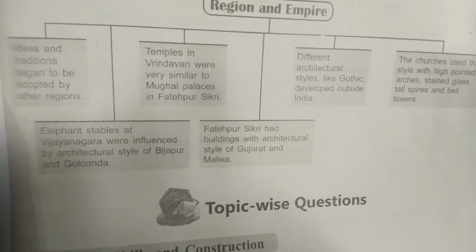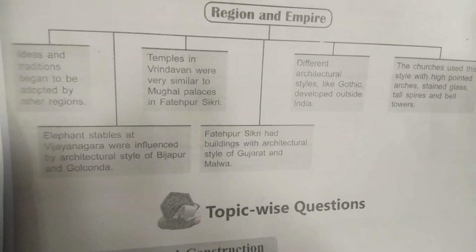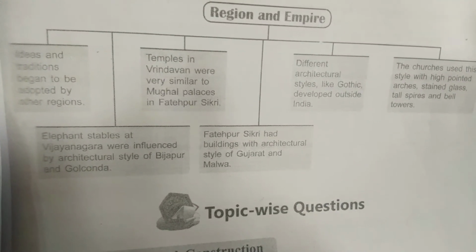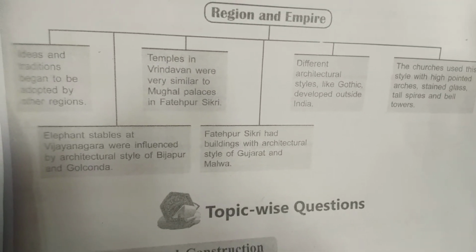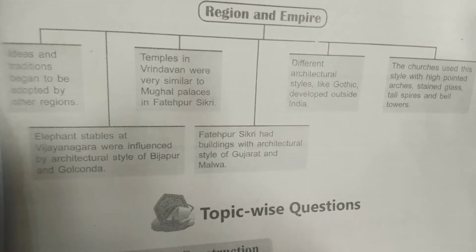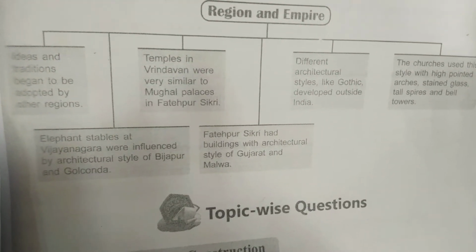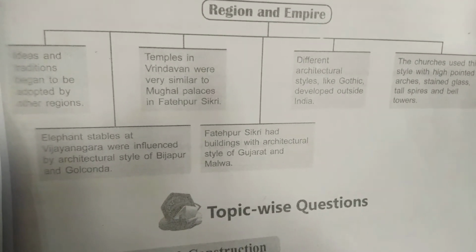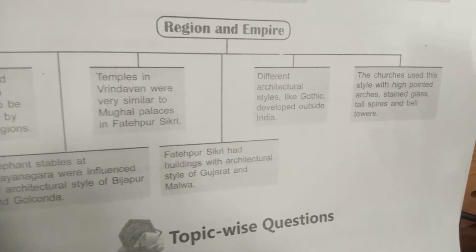So you can see how they have copied or how they have fused the architectural form. In both you can see the same architectural structure being used in each other's buildings. Different architectural styles like Gothic developed outside of India. Gothic is the gumbas you can see over the Taj Mahal, the round-shaped dome on the top of the Taj Mahal. So this kind of style was being copied.